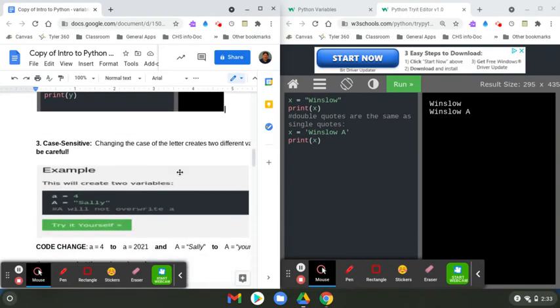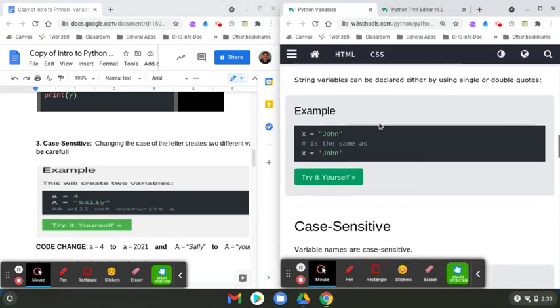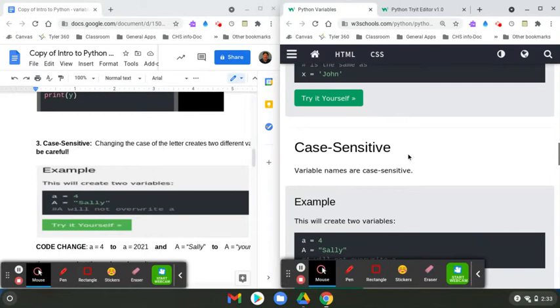So now we're going on to case sensitive. Remember, you can pause the video. Don't try to do it all at once. So then I'm going to go right here. I'm going to look down. Oh, yeah, there it is, case sensitive.